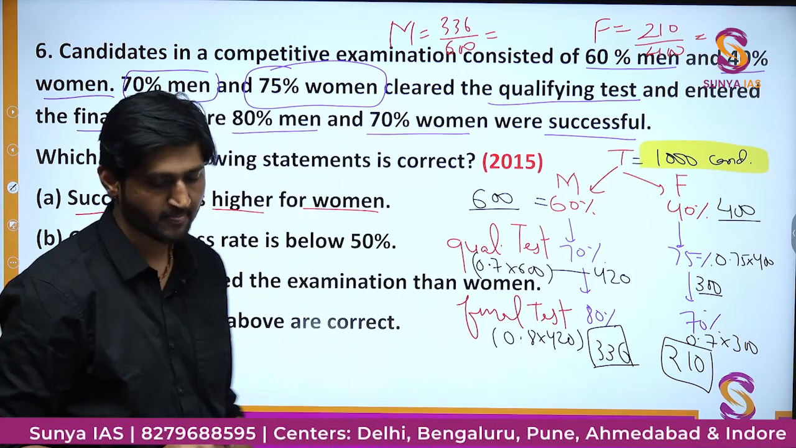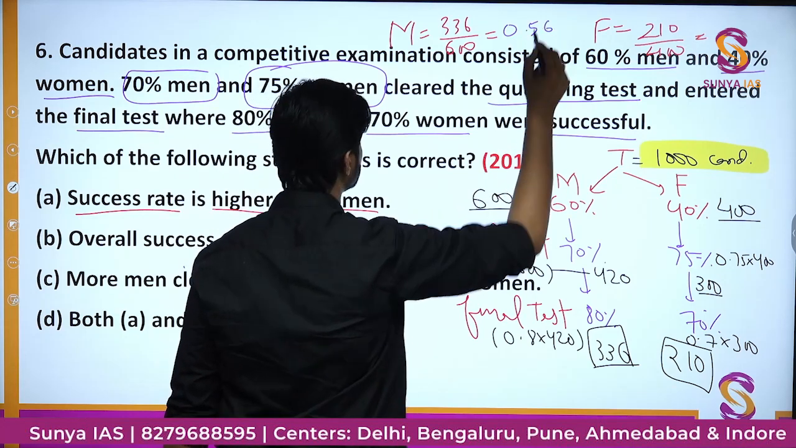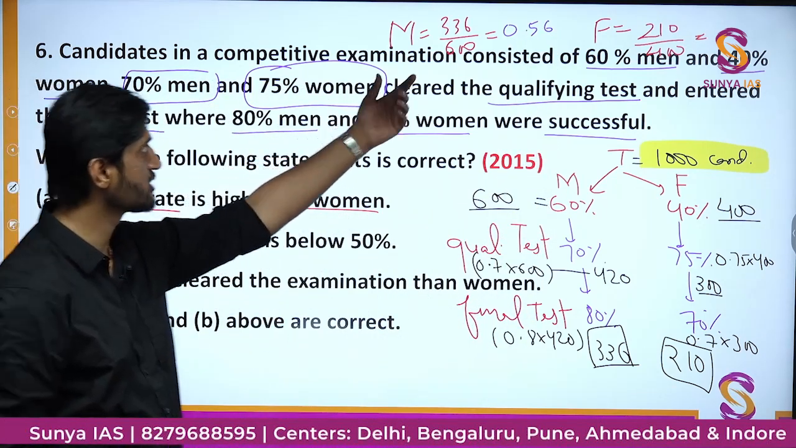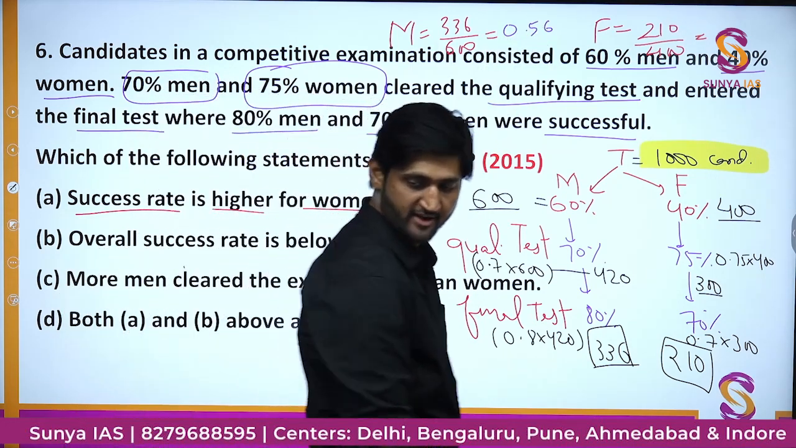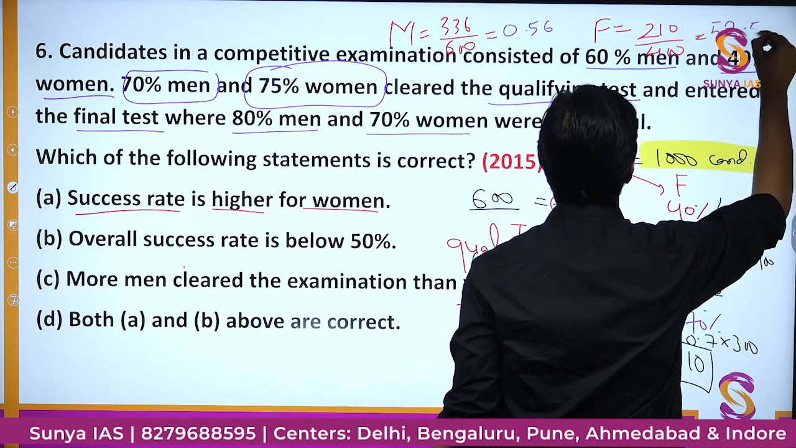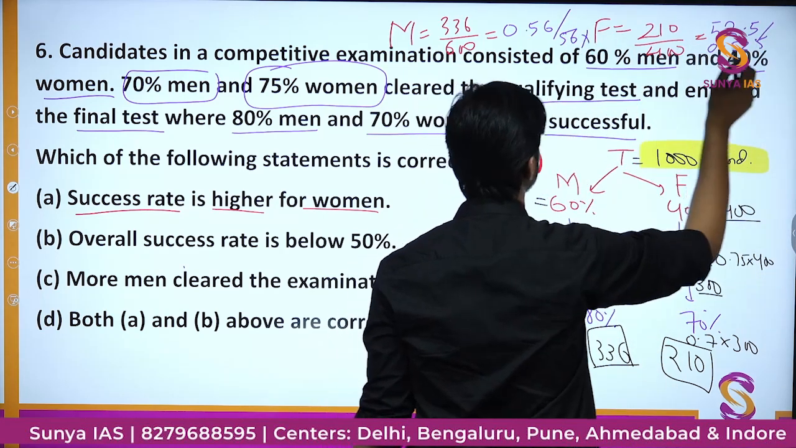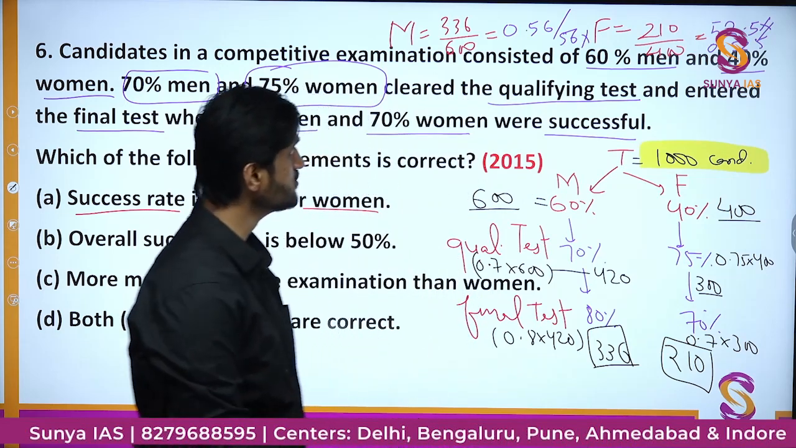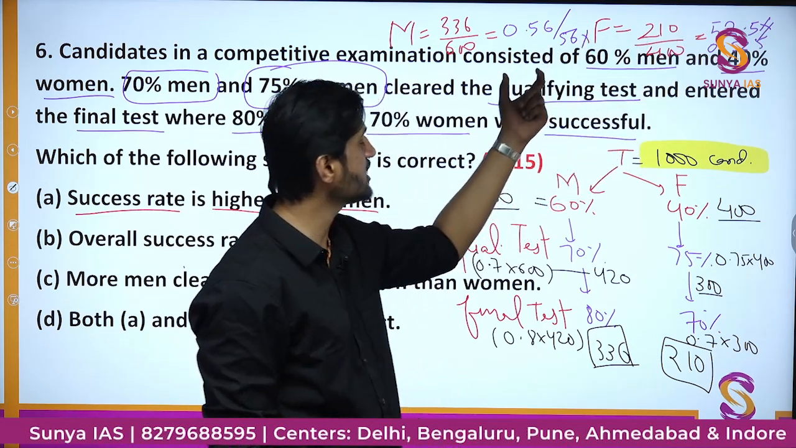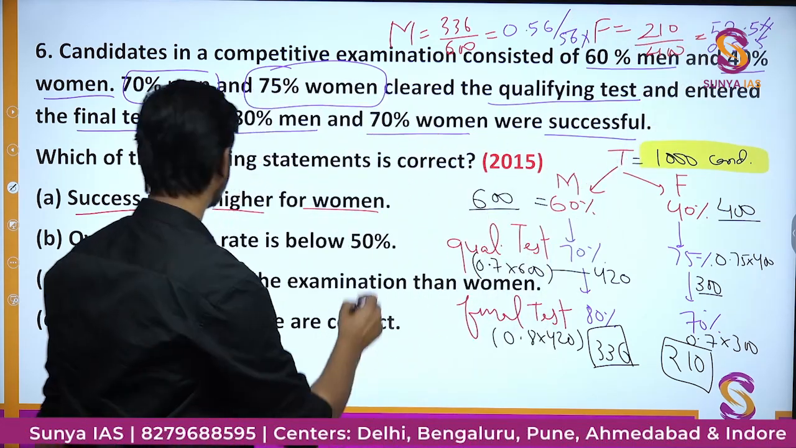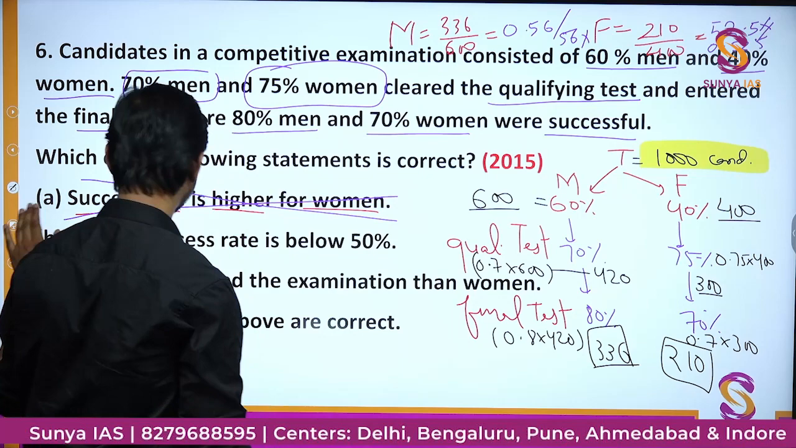So the success rate of males is going to be 0.56. This is the success rate. You can also express this as a percentage by multiplying by 100, and you will get 56%. Similarly, here you will have 52.5% or 0.525 as the success rate for females. So obviously the success rate of males is much higher than that of females. There is 56, there is only 52.5. So this statement is incorrect. The success rate is actually higher for men. Correct? So this statement we can remove.